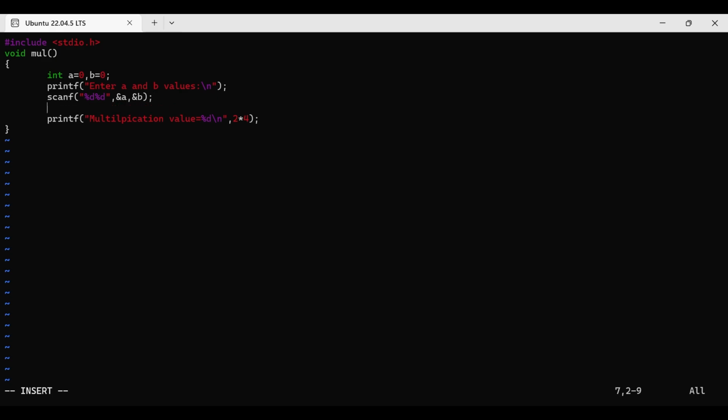Okay, after this reading, simply you have to do a into b. Guys, any problem? Is it fine code or is there any error or bug in this? Anyone?